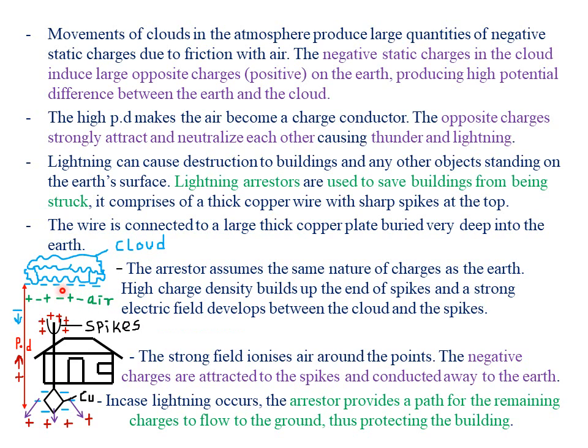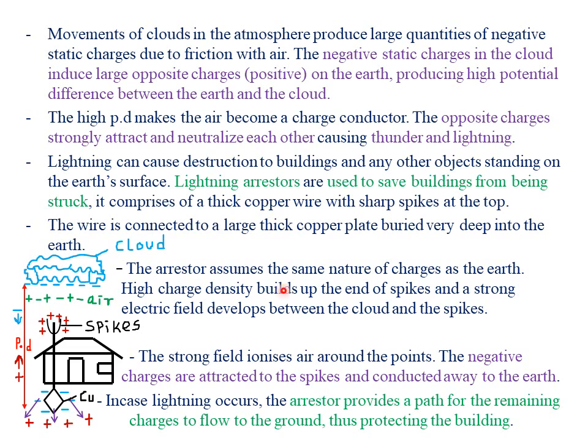So all the excess negative charges from the clouds will be attracted to the positively charged spikes, which will actually conduct them onto the copper plate, which is buried deep down in the surface of the earth. So when the electrons from the cloud are conducted to the surface of the earth by these particular spikes, we are not going to have any thunder and lightning, because we have prevented neutralization of the positive and the negative charges from the earth.